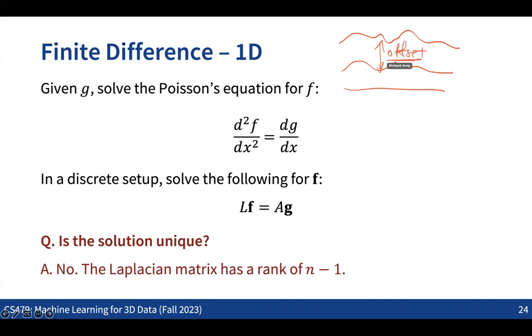So now, given any function, however much offset you add, the derivatives will not be changed. So that's basically why we cannot specify the function here, why there's no unique solution for this equation.